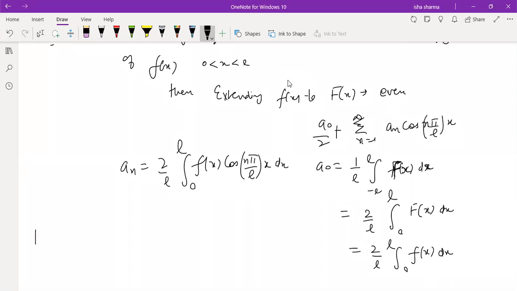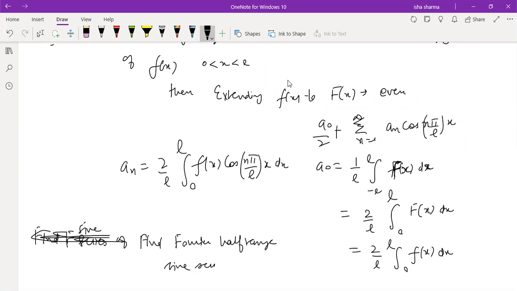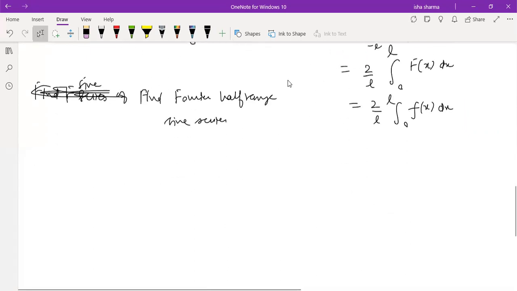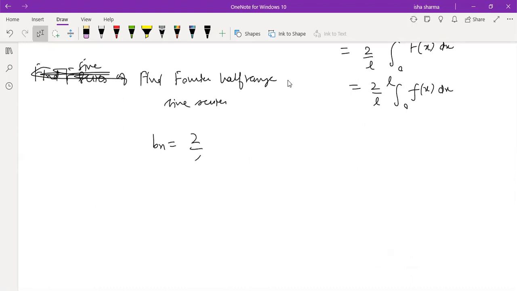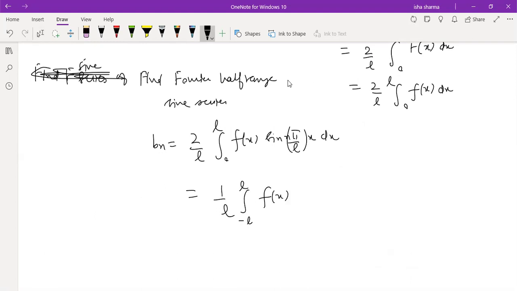And if you are given the question, find the Fourier half range sine series of a given function, in that case, directly you just need to compute Bn, 2 by L, 0 to L, f of x sine n pi by L x dx. Because we know the original formula is 1 by L, minus L to L, f of x. It will be actually capital Fx sine n pi by L x dx.